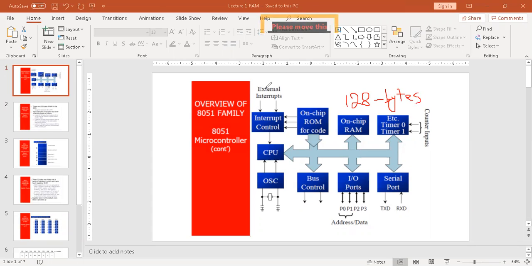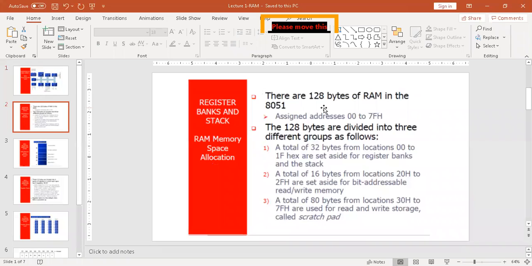Now, in this class, we will look at the architecture, or you can say organization, of RAM, that is how these 128 bytes are arranged or organized in 8051. The 128 bytes of RAM can be accessed with an address starting from 00 to 7FH.